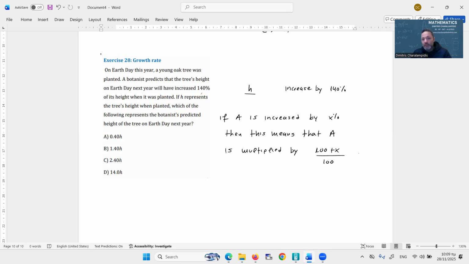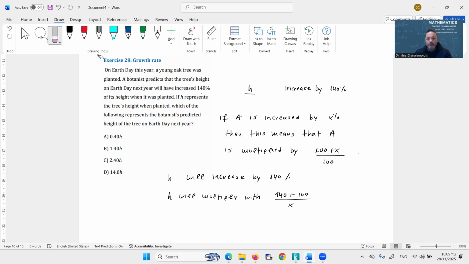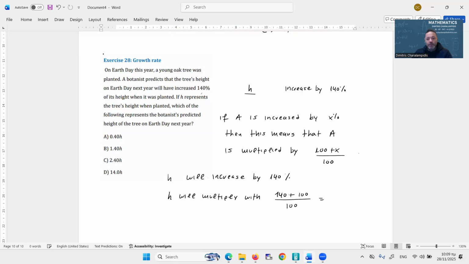So in this particular case, since h will increase by 140%, this means that h will multiply with (140 plus 100) over 100, which is the same as 240 over 100, which is the same as 2.4.